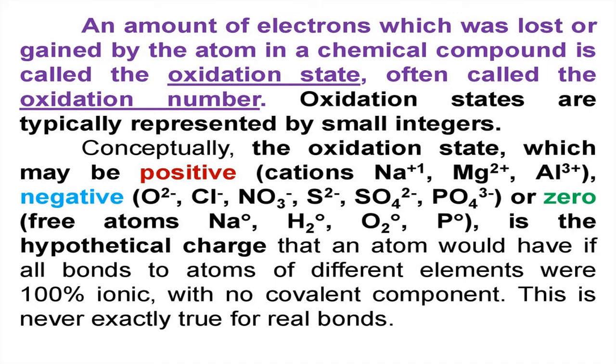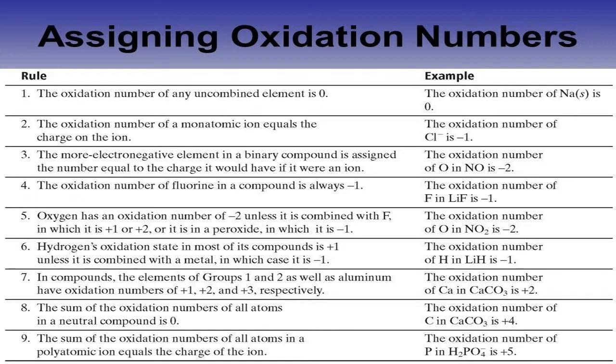Now the rules. How to assign? Rule number 1: the oxidation number of any uncombined element is 0. Sodium, not in a combined state, is taken as 0. In Al plus 3O2, the O2 is still not combined, so it is given as 0.